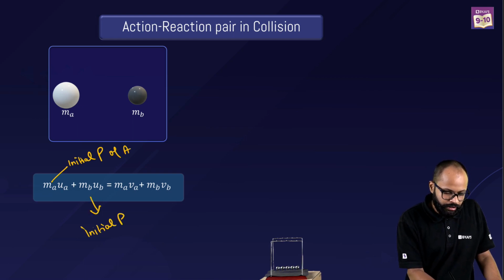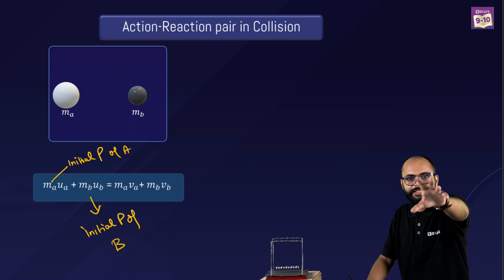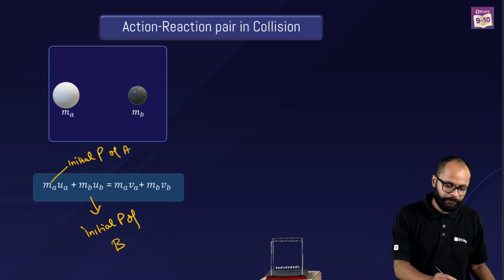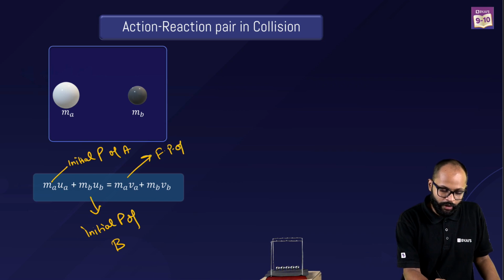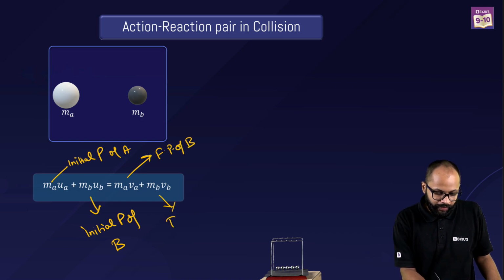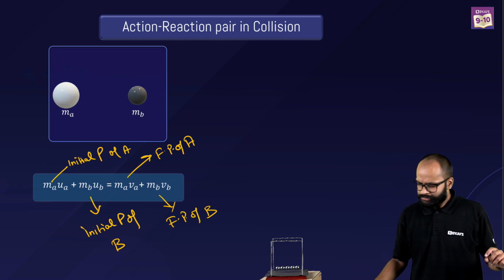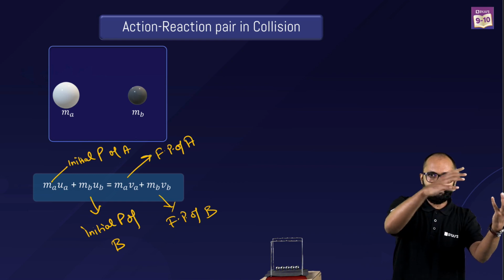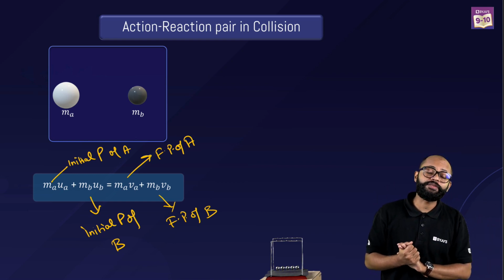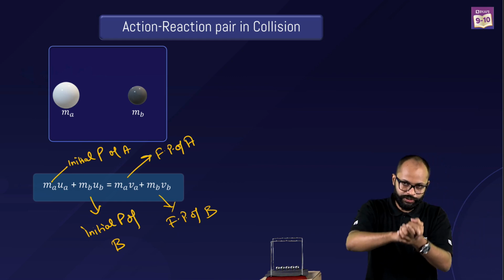This is initial P of B. MBUB, mass of B multiplied by initial velocity of B. It is the initial momentum of body B. MAVA is the final momentum of body A, MBVB is the final momentum of body B. What are we saying? We are saying initial momentum of body A plus initial momentum of body B. You add them. It is the total initial momentum of both the bodies before collision.